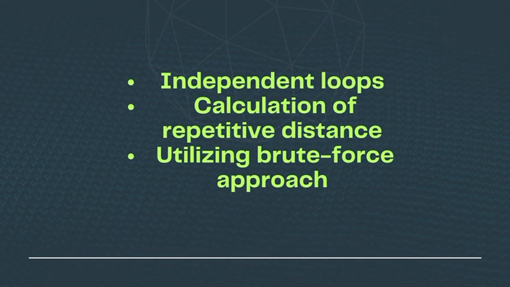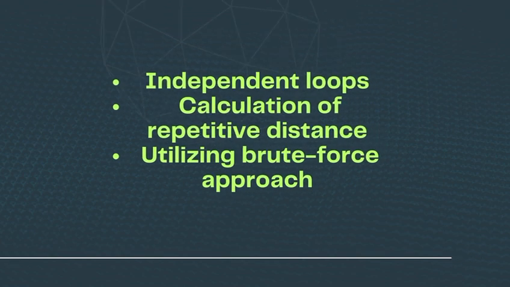Secondly, calculation of repetitive distance. We can parallelize the function that solves the traveling salesman problem by allowing threads to compute the route distance for different cities, since it contains many recalculations. Lastly, usage of the brute force approach. We used a brute force approach to solve TSP. In this approach, all the possible permutations of city routes are generated. It calculates and compares all the permutations to achieve the shortest route, which can be time-consuming when executed sequentially.